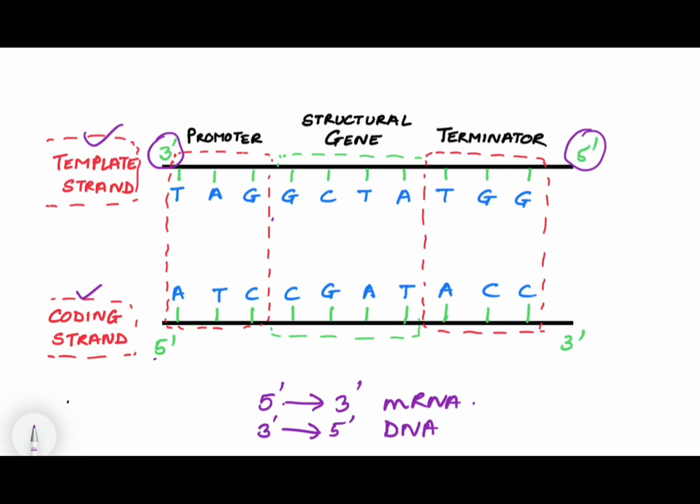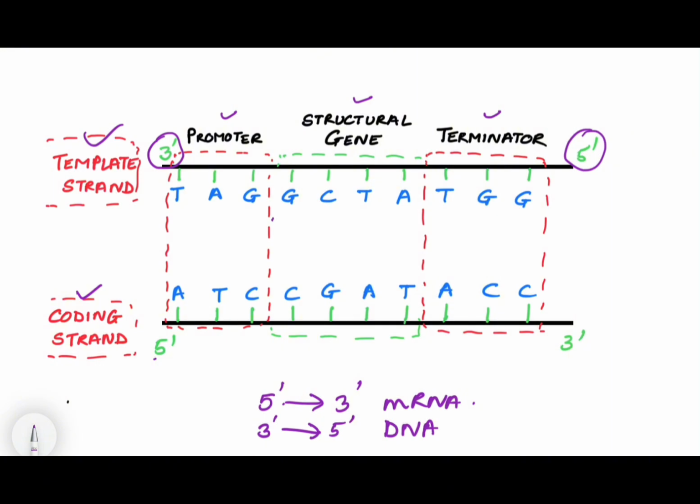Now, we know that there are 3 regions in the transcription unit. One is the promoter. Promoters are those DNA sequences on which RNA polymerase will bind and start transcription. Structural genes are those DNA sequences complementary to which the RNA strand will be formed, because this is the main area where the mRNA will be formed. And the terminator is the region where transcription will terminate or end.